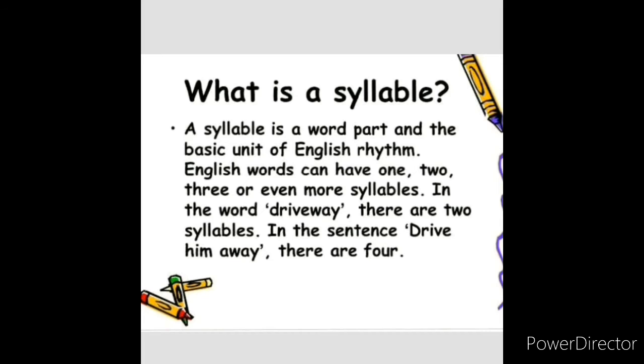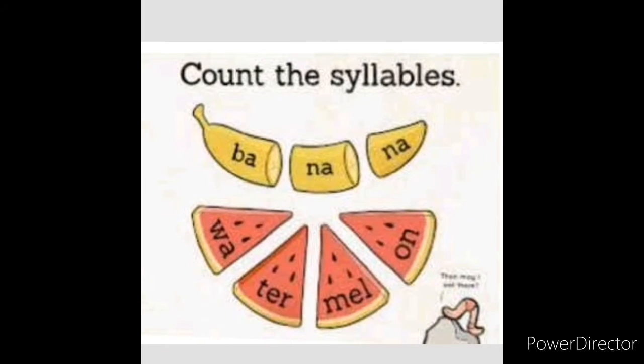For example, there are 2 syllables in water. Okay, for example, see, this is how you have to cut the syllables. Banana, banana. Each syllable, when you cut, you have to find out whether it has a vowel. Okay.